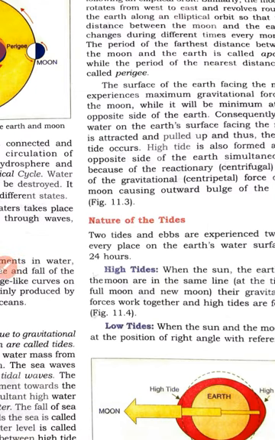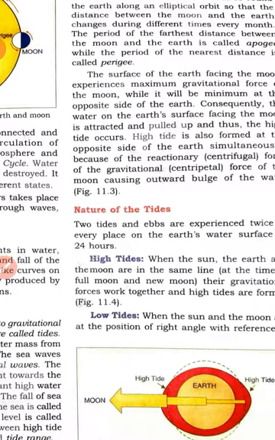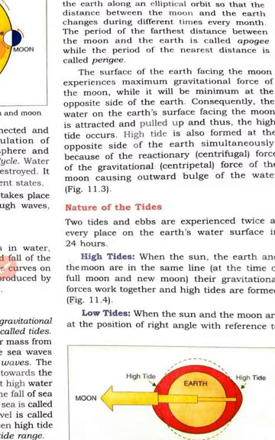In their orbits, the earth is moving from west to east, and the moon is also moving. That is why the place that experiences the tide today at 7 p.m. will not experience the same tide tomorrow at the same place at 7 p.m. It will be delayed because the moon has already covered some distance. We will discuss how much it will be.